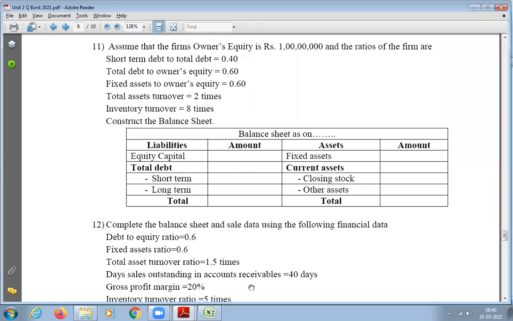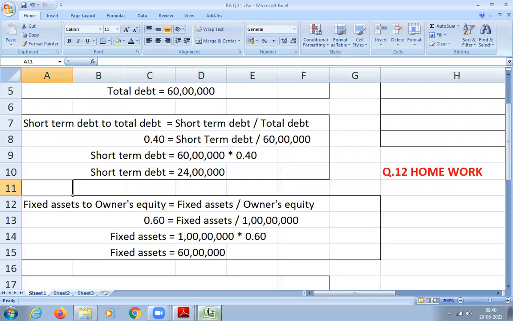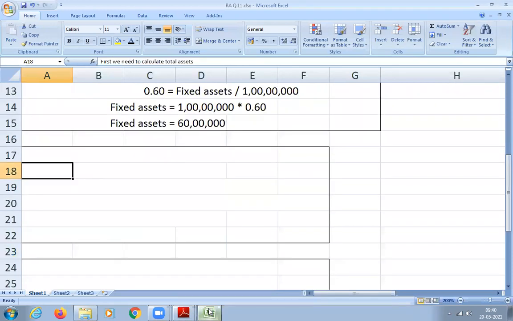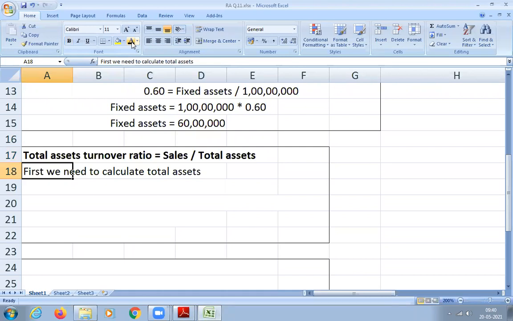Okay. So let us do now what all we discussed. If you didn't understand what we discussed, I'll show it now in Excel. First, let us write down the formula. Total assets turnover ratio is equal to sales divided by total assets. So we need to first calculate what?